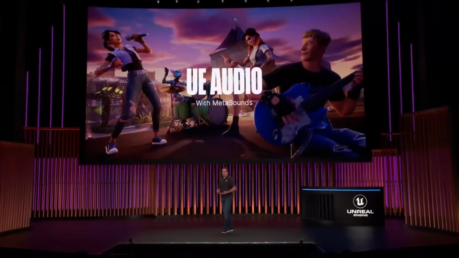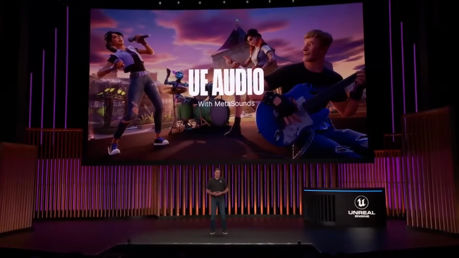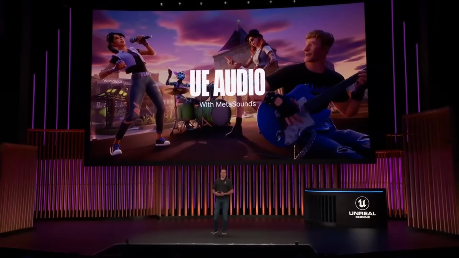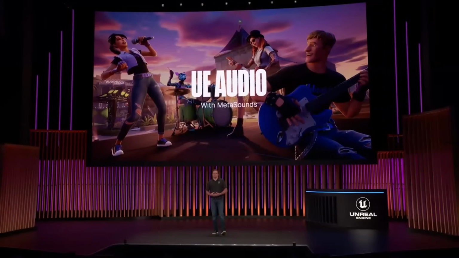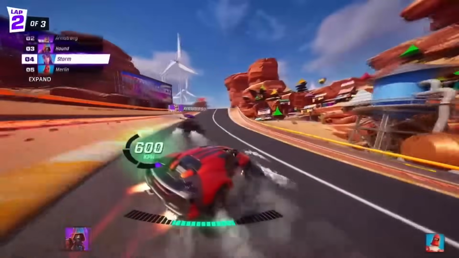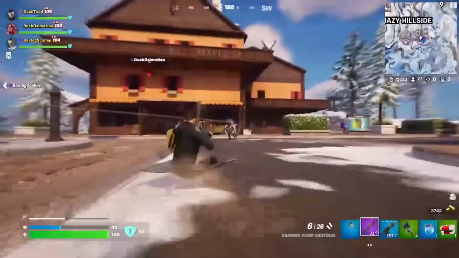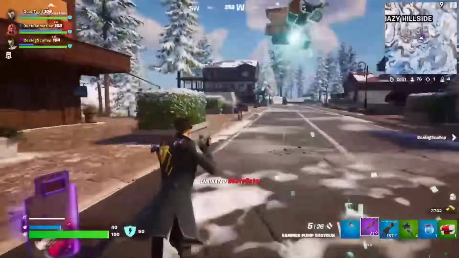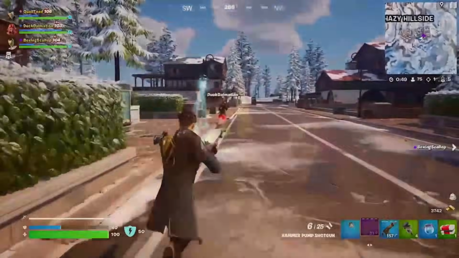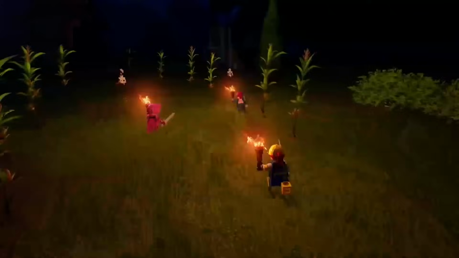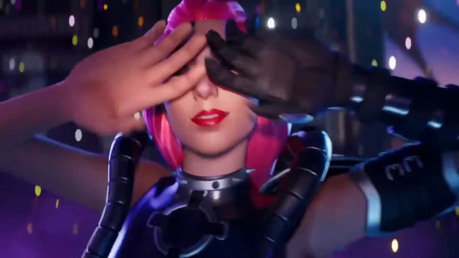Audio enhancements. MetaSounds, Unreal Engine's foundation for audio, brings next-gen sound capabilities from granular synthesized vehicles to dynamic ambience in games. MetaSounds offers unparalleled control and quality. An experimental audio profiling tool called Insights further aids sound designers in crafting immersive audio landscapes.